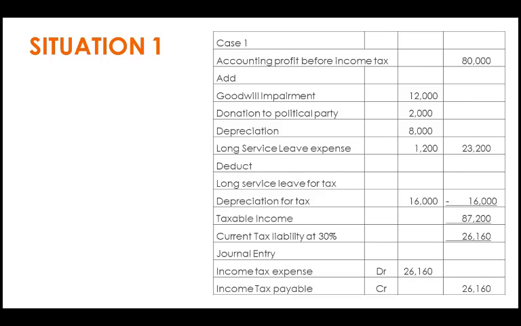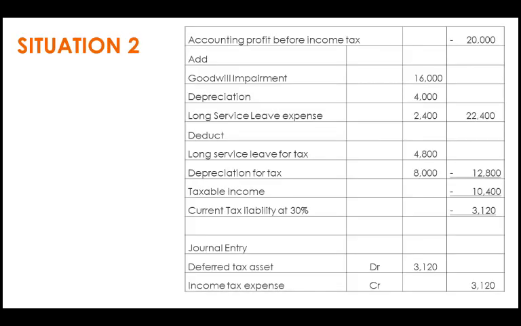And then we will deduct depreciation as per tax rule, which is 16,000. Then we will have taxable income. We can determine the difference and then multiply it by the tax rate. We have 26,160 kina. So journal entry, debit income tax expense, and then credit income tax payable.